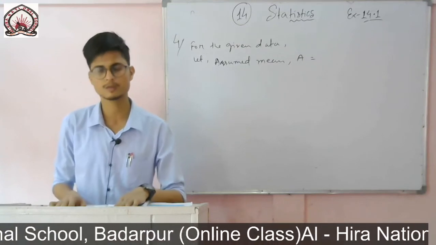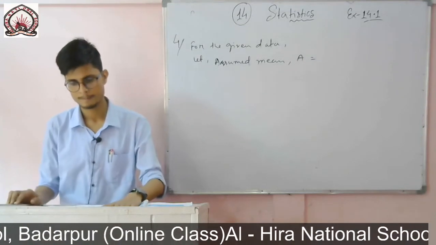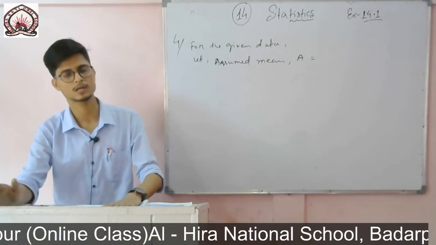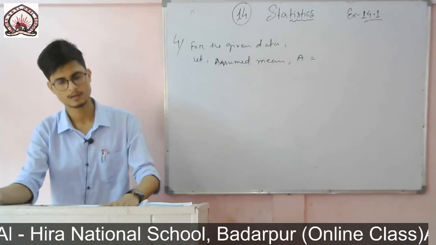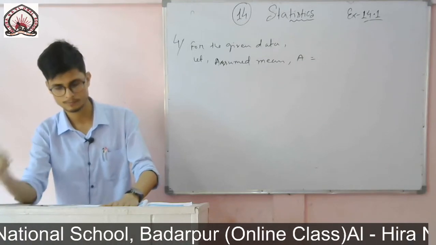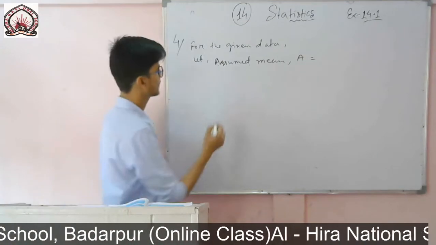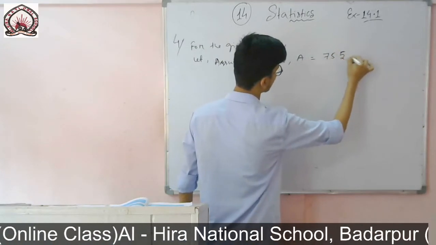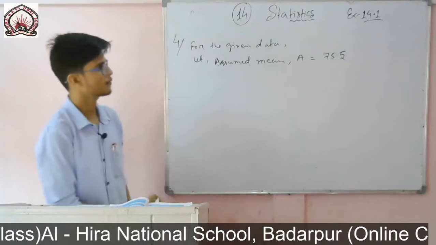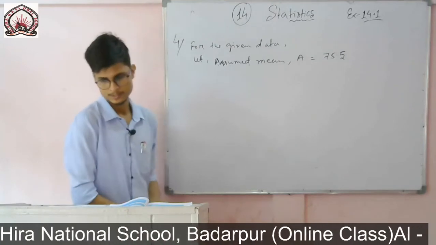So in between 74 to 77, if I just use this formula, upper limit plus lower limit divided by 2, then I will get 75.5. Yes, 75.5.